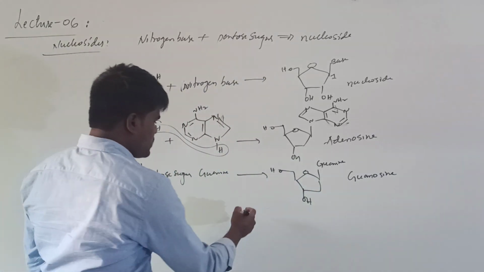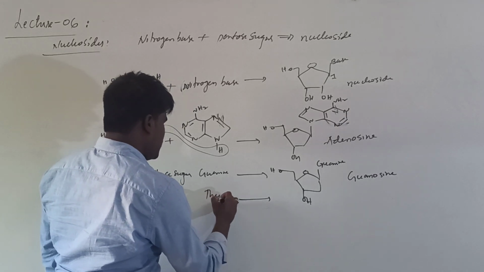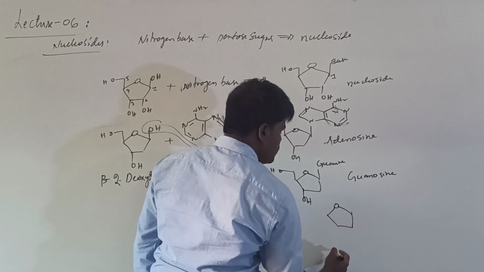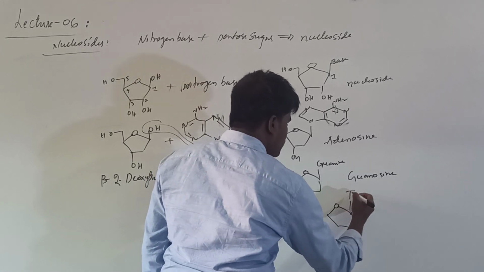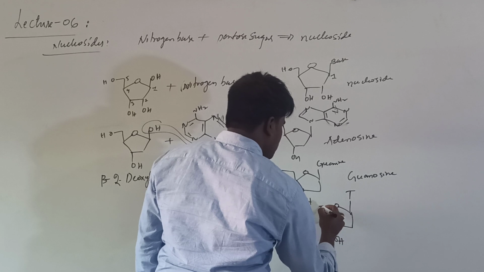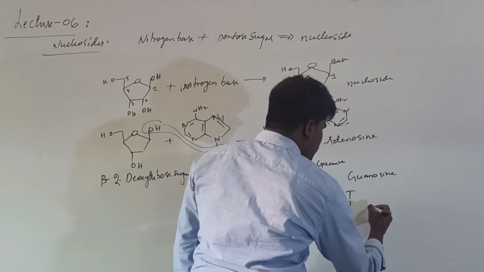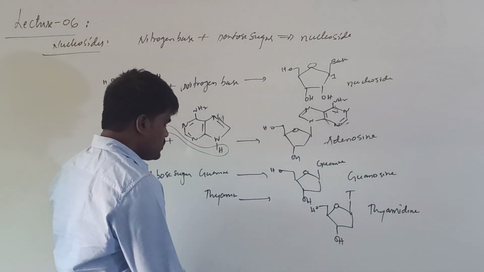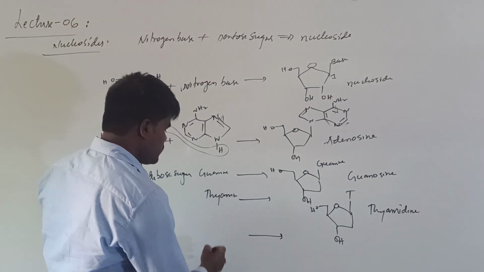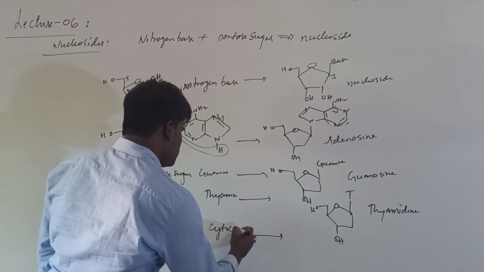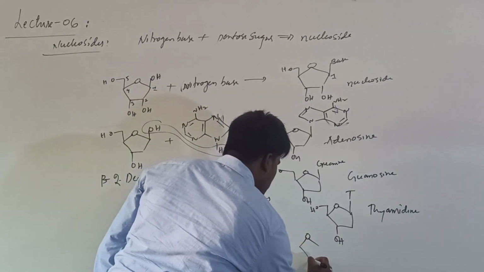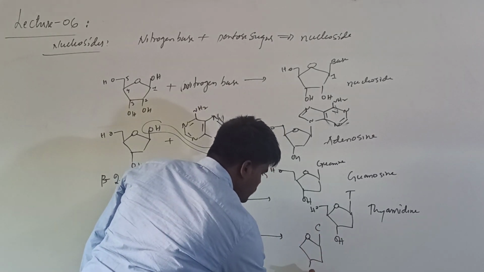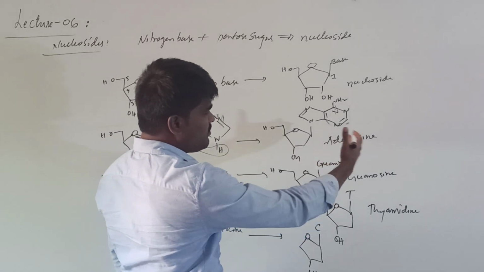In place of this, if I take thiamine, it will form a nucleoside, and here it will be T. This we call thymidine. Suppose I keep this as cytosine, what will I get here? Here I will get a C. I am not writing the base structure every time, it becomes complicated.